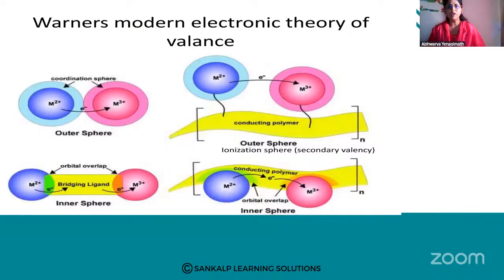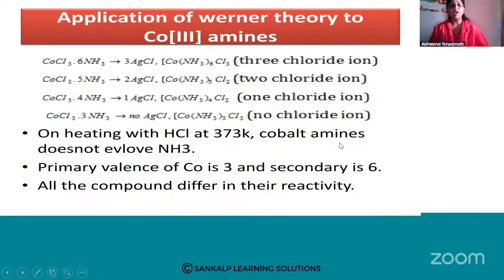So you can see here, this was Werner's modern electronic theory of valence compounds. So you can see how the theory was being explained. So the ionization sphere is here. So this was how it was being explained. Now applications of Werner's theory to cobalt-3 amines. So on heating with HCl at 373 Kelvin, cobalt amines do not evolve NH3. Primary valency of cobalt is 3. You can see here in all the cases, primary valency is 3, secondary valency is 6. All the compounds differ in their reactivity.